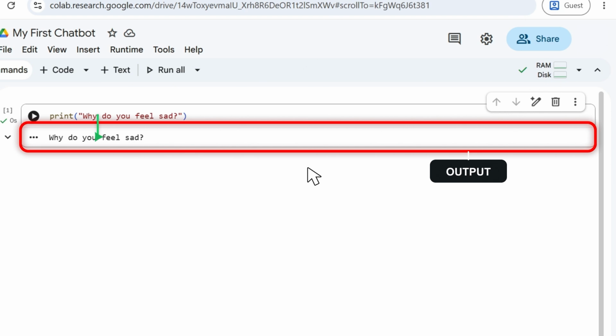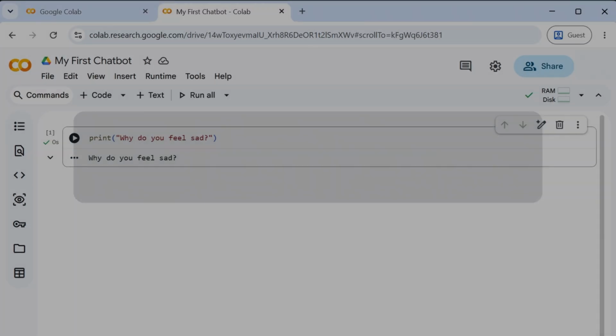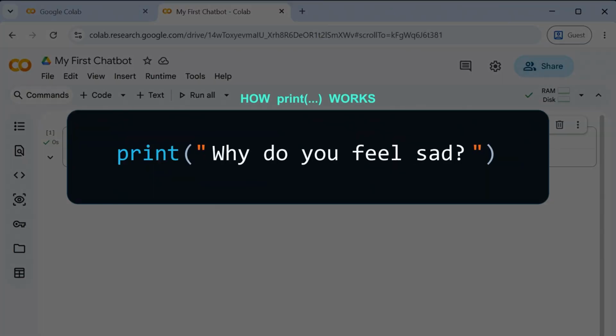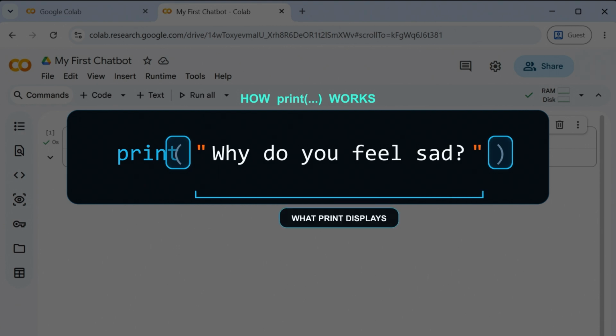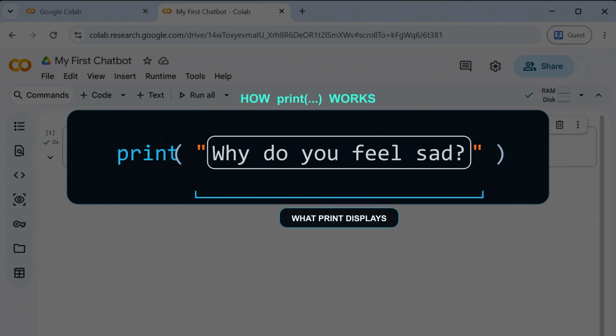Great! The computer followed our instruction and displayed the sentence on the screen. The sentence that appeared beneath the code cell is what we call the output of the program. Now, let's go back to the instruction we wrote and understand how it produced that output. To display text, we used the instruction print. Print tells Python, please display something on the screen. After print, we have an opening parenthesis and a closing parenthesis. The parentheses contain the thing that we want print to display. Inside the parentheses, we placed this sentence, why do you feel sad?